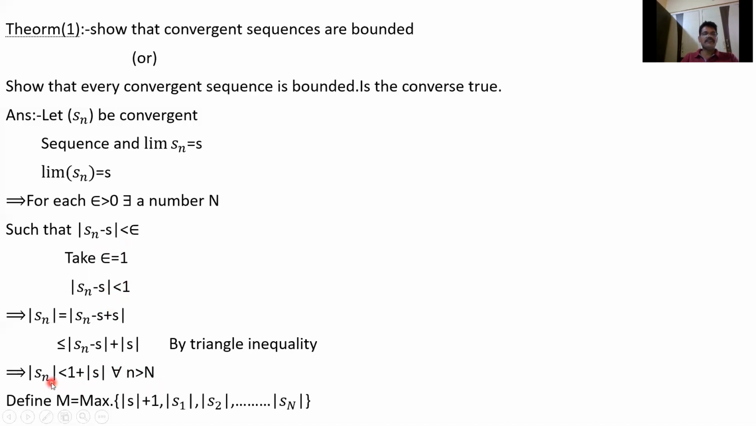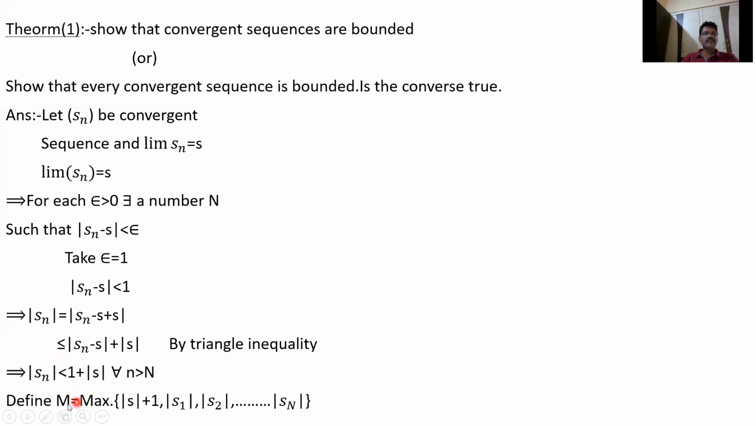So every term in the sequence S_n is less than 1 plus mod S after the capital Nth term. Suppose I take capital N equal to 9. After the 9th term, that is from the 10th term onwards, mod S_n is less than 1 plus mod S. Now we have to handle the terms up to the Nth term, since only after the capital Nth term is mod S_n less than 1 plus mod S.